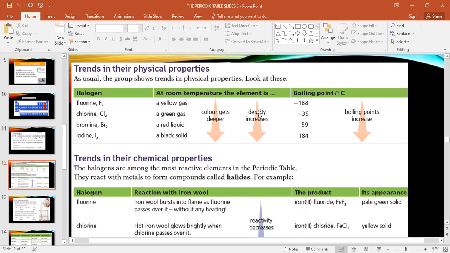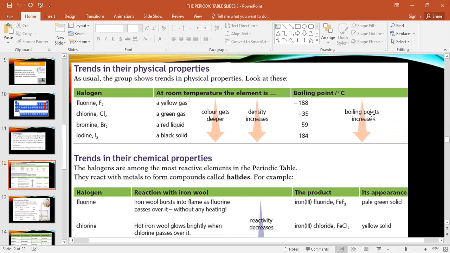Now the second arrow here, the density. What happens? The density of halogens increases when you go down within a group. So the second arrow is clear, first color, second density. Our third property is boiling point. What happens with the boiling point of halogens when you go down? Increase. So you need to pay attention to these three arrows. It means these three properties. First property is color, second one density, and third one boiling point.